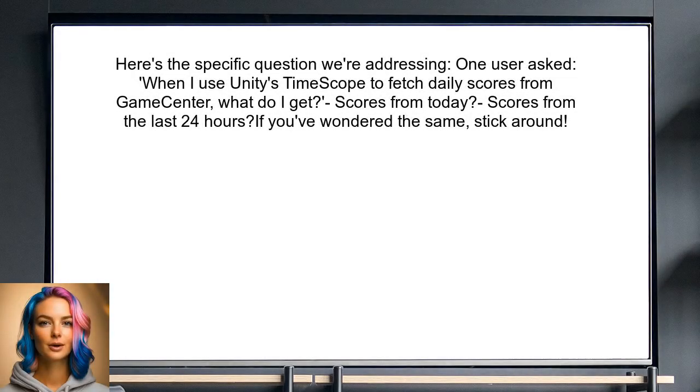Here's the specific question we're addressing. One user asked, "When I use Unity's timescope to fetch daily scores from GameCenter, what exactly do I get? Are they scores from today or from the last 24 hours?" If you've wondered the same, stick around as we break this down.